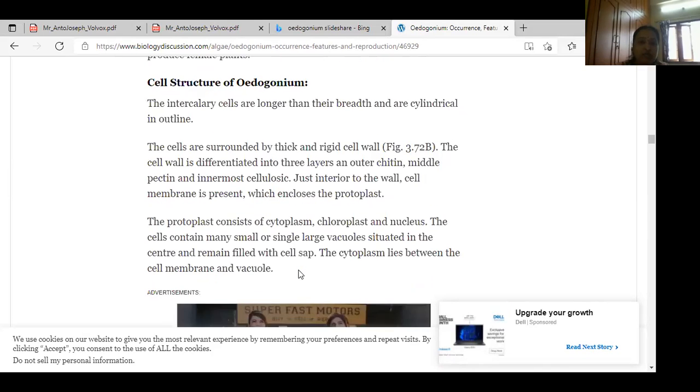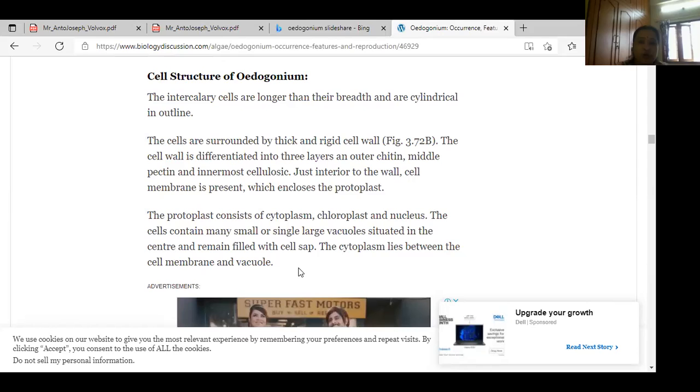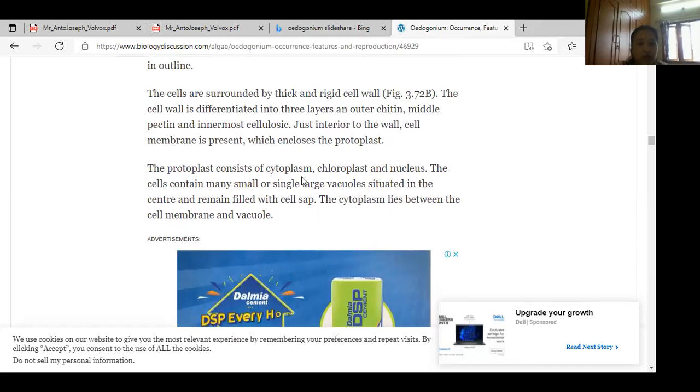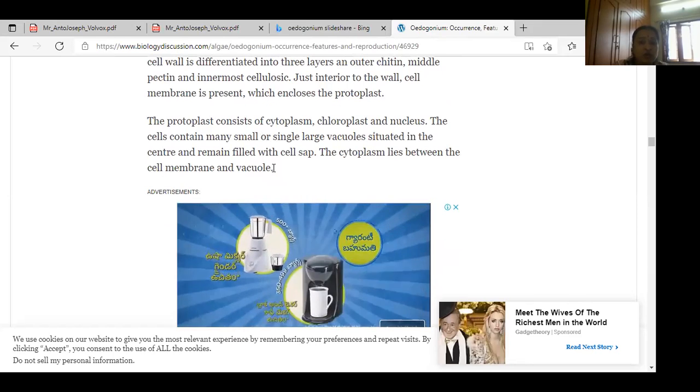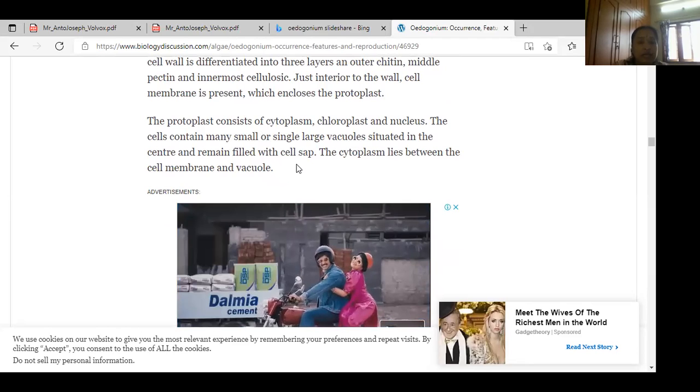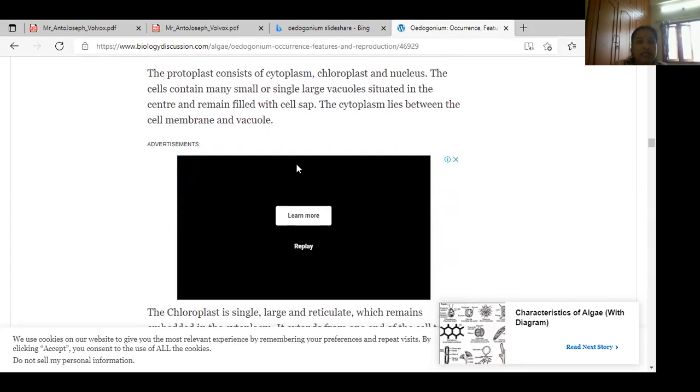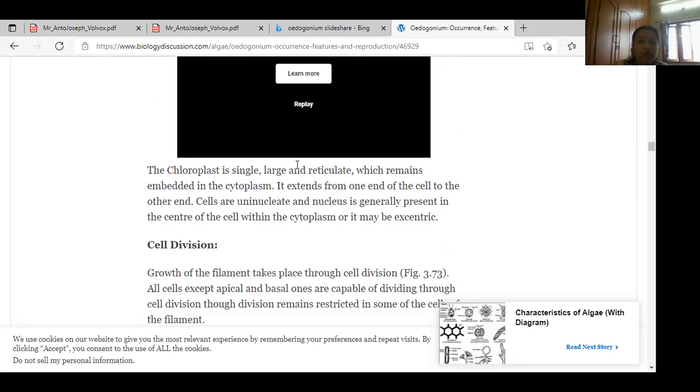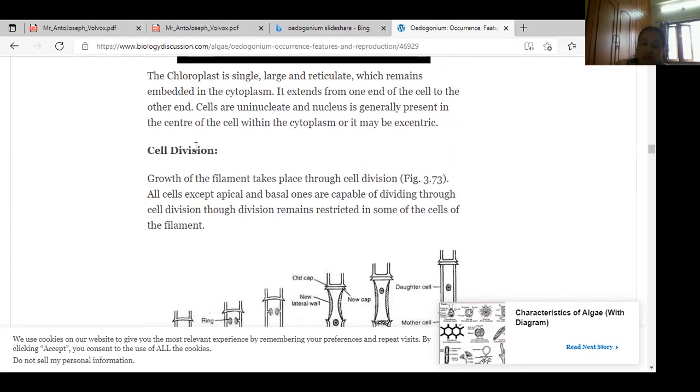And the protoplast, cytoplasm, chloroplast, nucleus, and a single layer of vacuoles are all present in the cell. Reticulate chloroplast, very important. What type of chloroplast is here? Reticulate chloroplast embedded in the cytoplasm. In each and every cell, the nucleus is in the center within the cytoplasm, or may be eccentric. This is the structure of the cell.